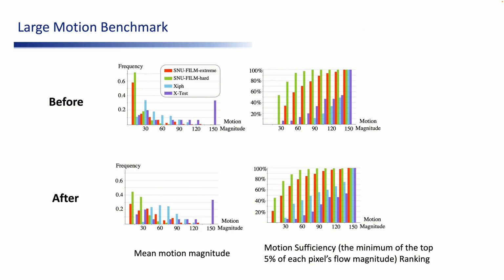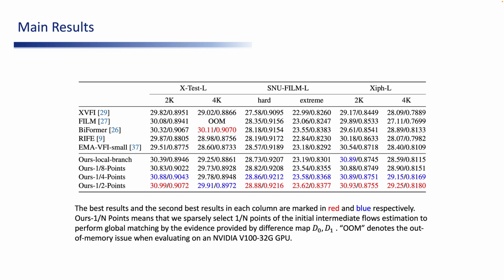In order to benchmark the effectiveness of our sparse global matching module on handling large motion, we carefully analyze motion magnitude and sufficiency within existing benchmarks. In our analysis, we utilize the motion sufficiency filtering method from previous work, emphasizing the minimum of the top 5% of each pixel's flow magnitude as the key indicator of large motion sufficiency. In the end, we carefully curate the most challenging subsets for large motion evaluation.